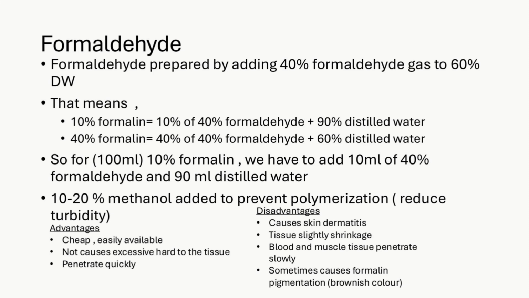At last, we have to add 10 to 20% methanol to prevent polymerization, meaning to reduce the turbidity effect. The advantages are: it's cheap, easily available, does not cause excessive hardness to tissue, and penetrates quickly. Disadvantages are skin dermatitis, slight tissue shrinkage, and blood and muscle are penetrated slowly. Sometimes formalin pigments, brownish in color, are seen.